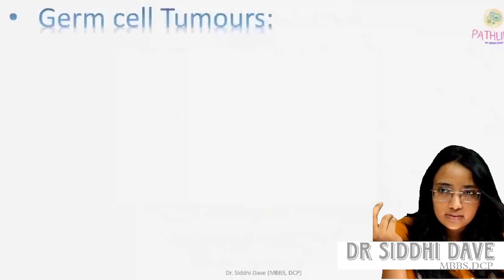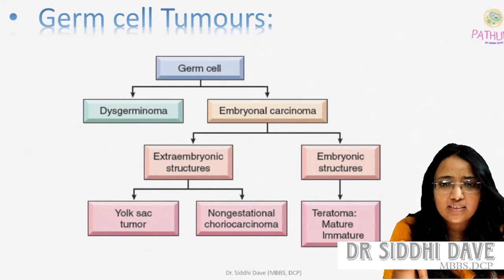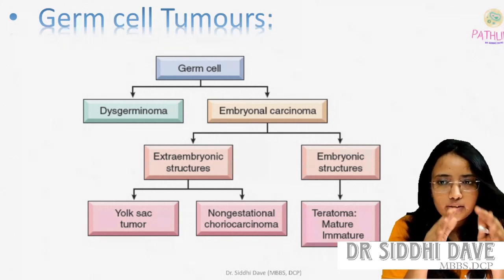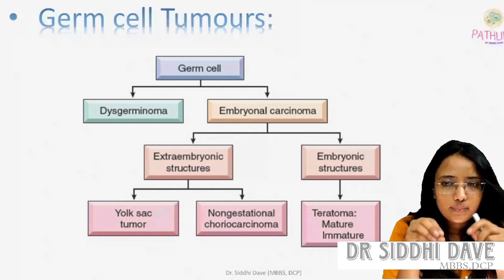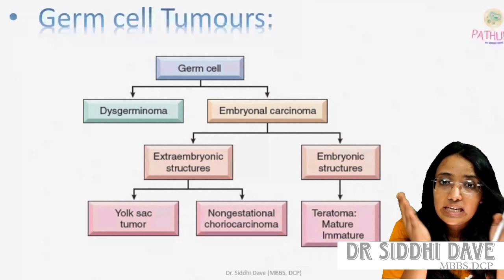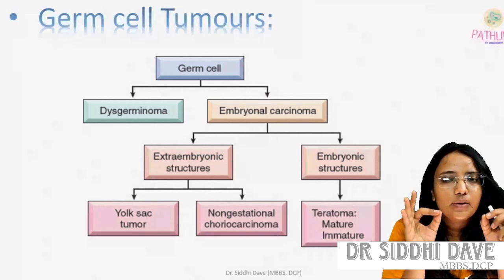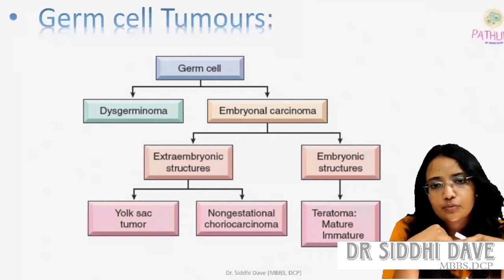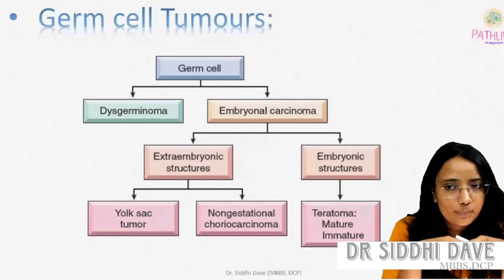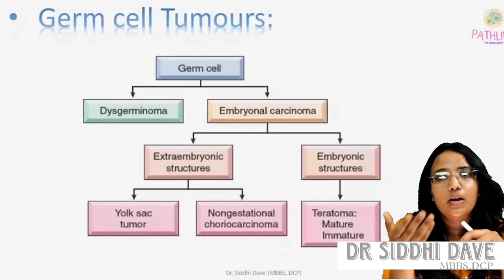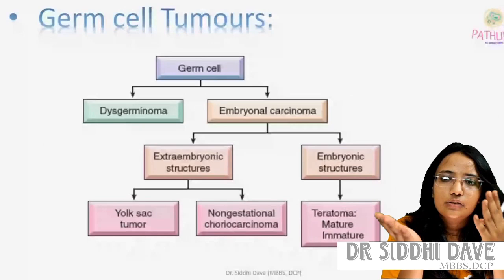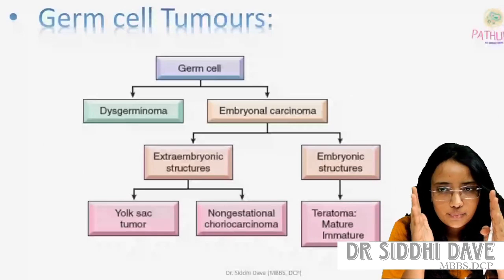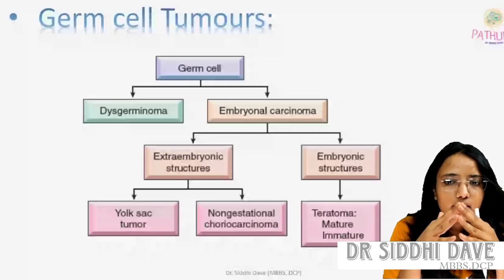Here is the classification of germ cell tumors. In germ cell tumors, there are dysgerminoma and embryonal carcinoma. Dysgerminoma is the counterpart of testicular seminoma. It is a most important question, and a viva question also. In viva they ask what is dysgerminoma, or the counterpart of testicular seminoma. So first is dysgerminoma, then embryonal carcinoma.